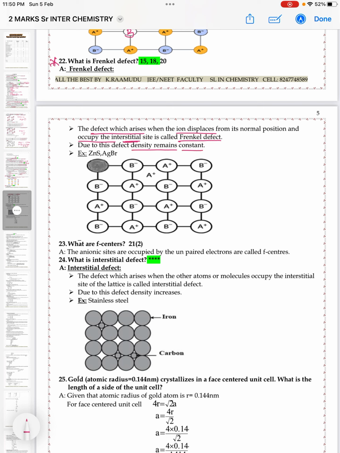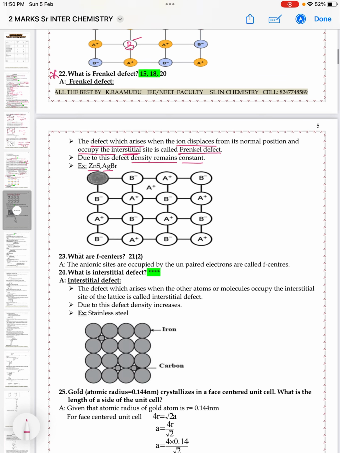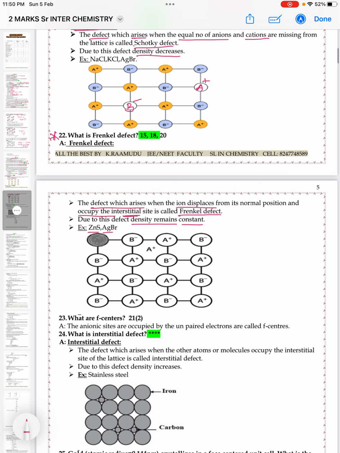Examples are zinc sulfide and AgBr. One point you have to observe: AgBr is there in both cases. So AgBr is an example for both Schottky defect and Frenkel defect. Why? Because in the case of Ag and Br, the radius is almost the same. So when the radius is the same, it can be written for both defects.